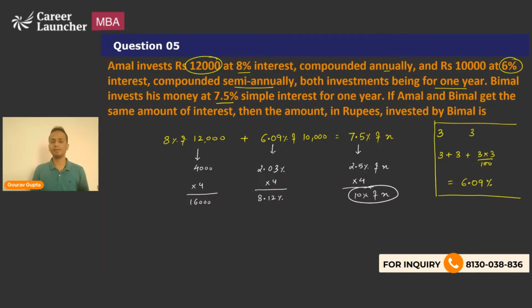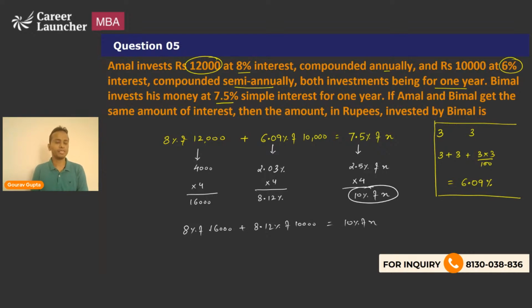Now if I multiply both sides by 10, I'll obtain 100 percentage of x on the right hand side. So first of all, let's now simplify. So now effectively I have 8 percentage of 16,000 plus 8.12 percentage of 10,000, and that is equal to 10 percentage of x.